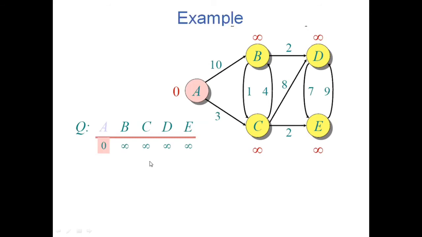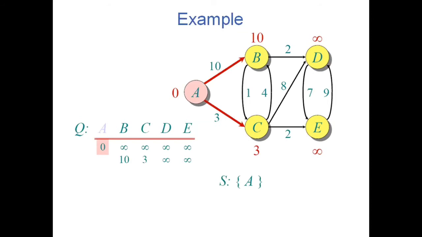In the next iteration, I check whether there is any direct path from A to any other vertices. Yes, there are two outgoing edges from A, A to B and A to C, with values 10 and 3. The initial value was infinity, so I found a shorter path from A to B with value 10 and A to C with value 3, and I have updated that in the table.